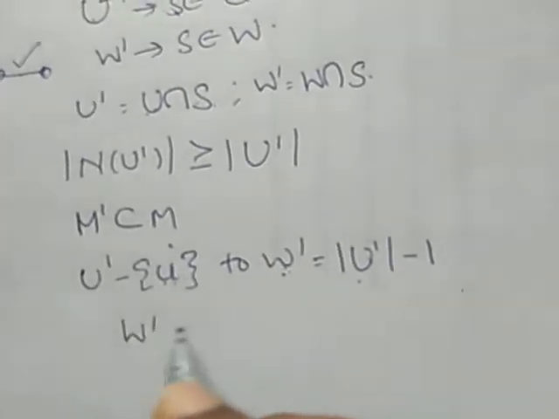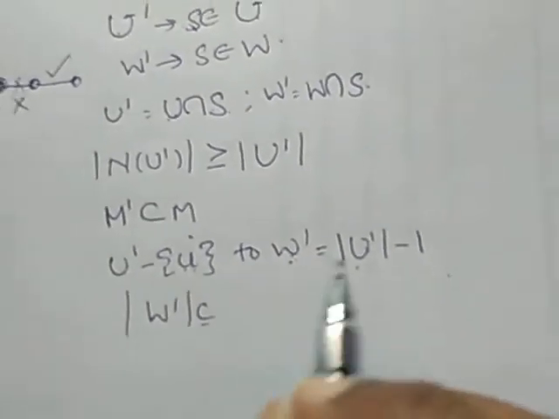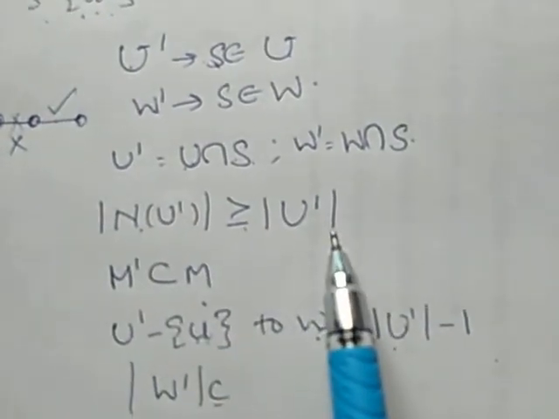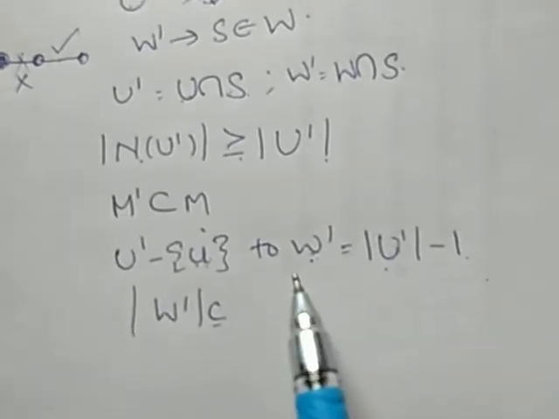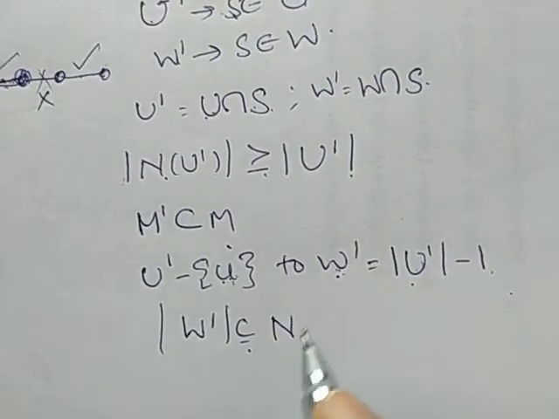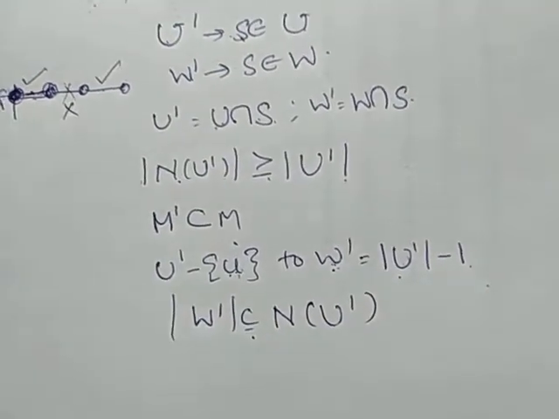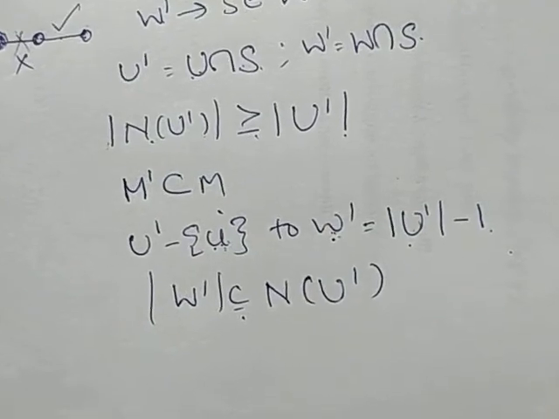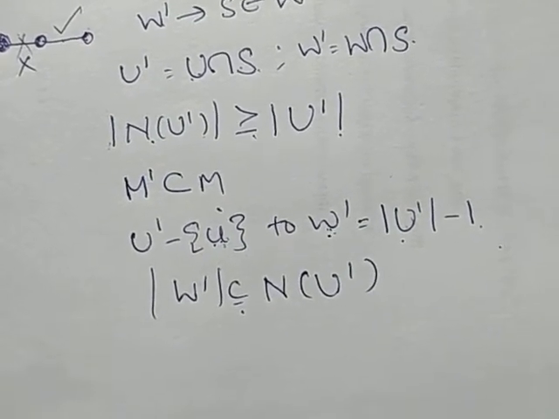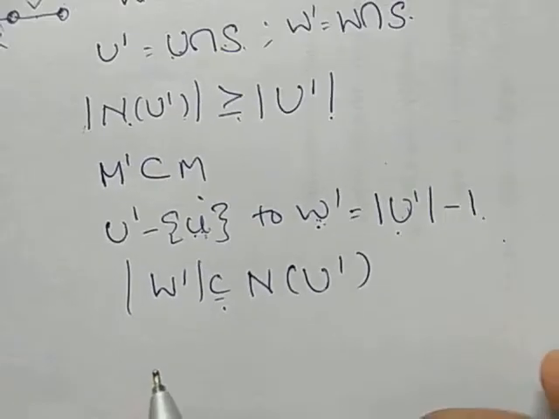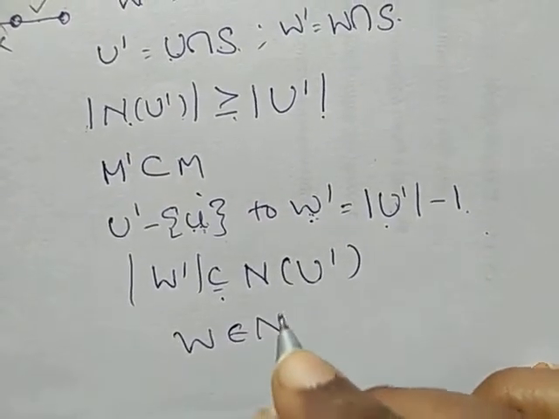Therefore W dash is a subset of the neighborhood of U dash. See here, the neighborhood of U dash is greater than or equal to the cardinality of U, and W dash is cardinality of U minus 1. Therefore W dash is a subset of N of U dash. Since every vertex in U dash is connected to W by an alternating path, W belongs to N of U dash.